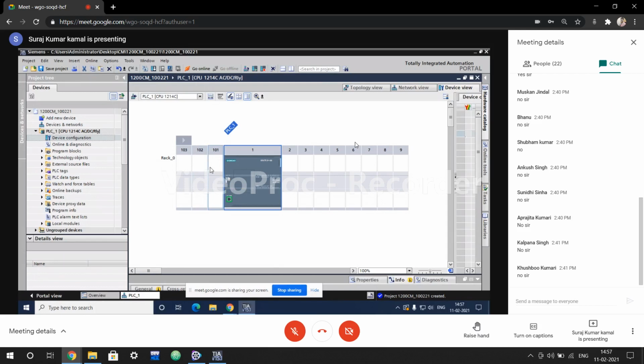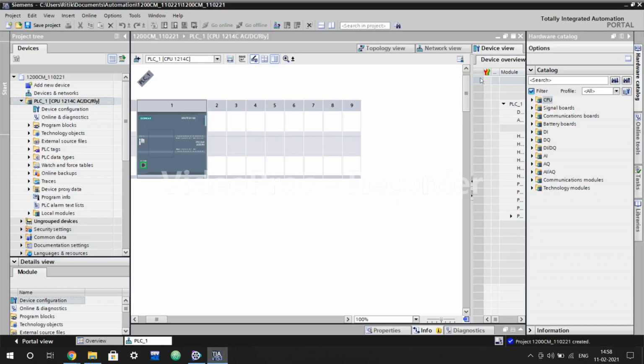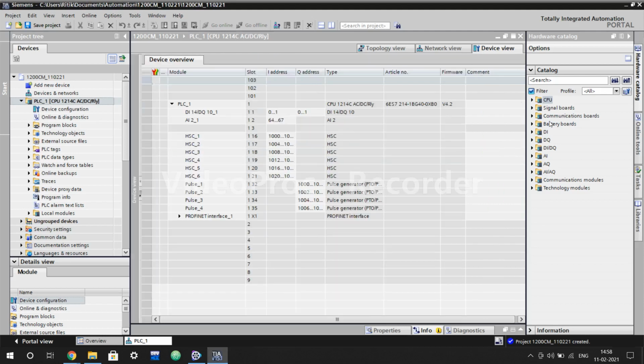Remember one thing: at the right, we do not call them input and output cards. We call them signal modules. When you open the hardware catalog, there is no statement written as input-output cards or communication ports. It is communication modules at the left-hand side and signal modules at the right-hand side.